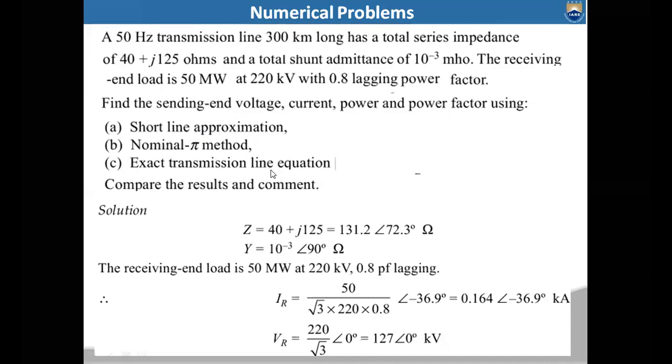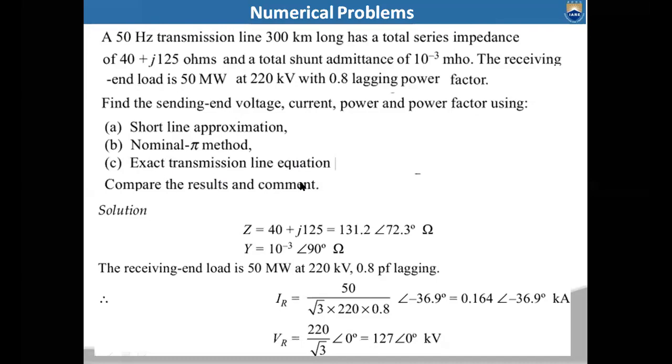The short and medium transmission lines are analyzed by taking the network to be lumped, and for long you consider it as distributed. The exact transmission line equation is for the long transmission line, analyzed by considering the network as a distributed network, which is actually the case. Your transmission line actually is a distributed network, but in the case of short and medium, the analysis was done by considering the distributed network as a lumped one.